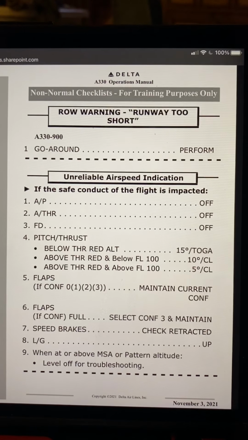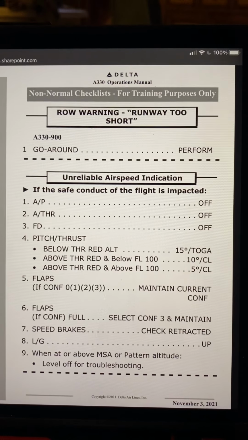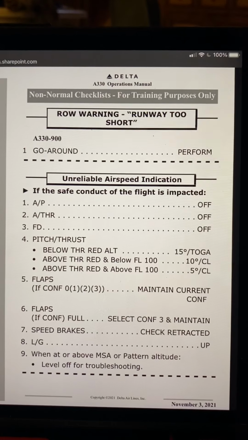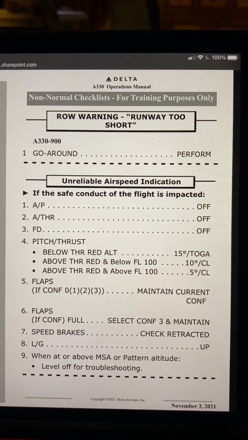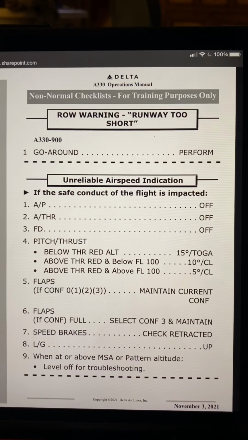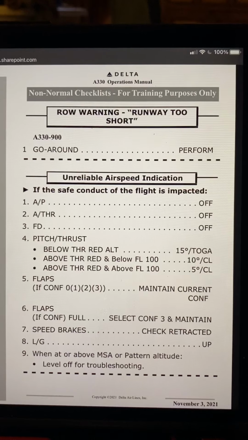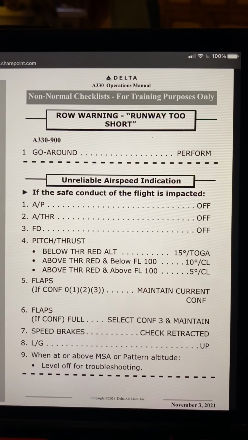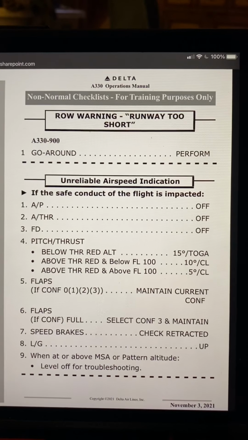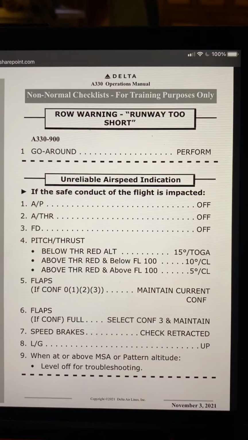If conf 0, 1, 2, 3, maintain current configuration. Flaps: if configuration full, select conf 3 and maintain. Speed brakes, check retracted. Landing gear up. When at or above MSA or pattern altitude, level off for troubleshooting.